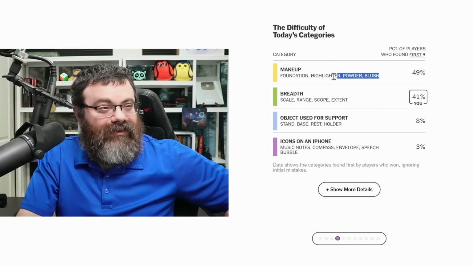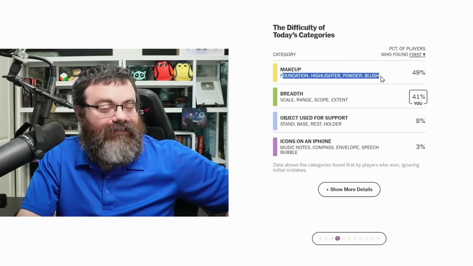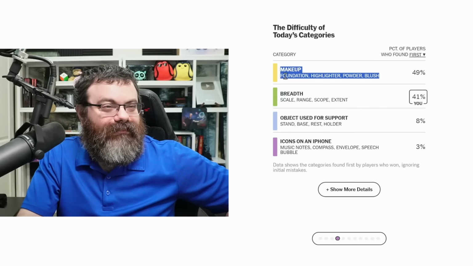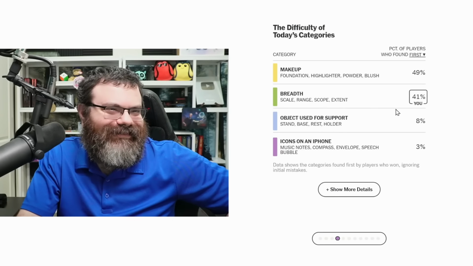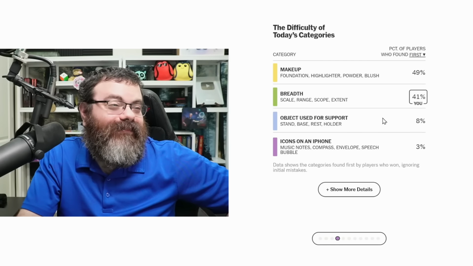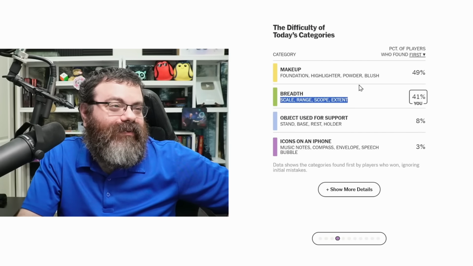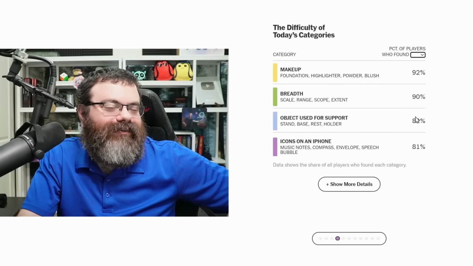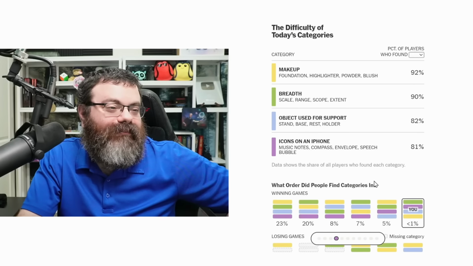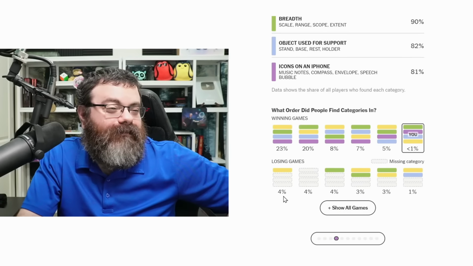Yellow first. So yeah, I guess people are just getting the makeup. I wonder if there's an even split of men and women who play this. Breadth. So yeah, maybe I'm the only one who thought base should go in makeup, and we'll see from the mistakes. But what are people doing second? Evens out. People aren't getting the iPhone stuff early. And then here, people who lost were down to the blue and purple. 4% got yellow, 4% got nothing, 4% got green, 6% got yellow, green.